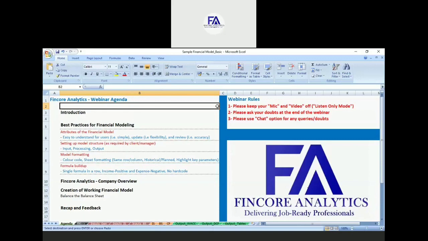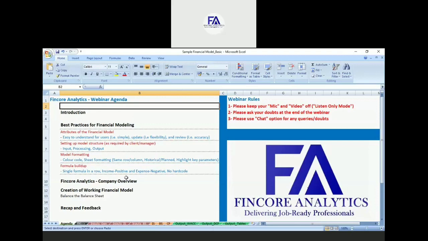Another convention is to report all your income as positive numbers and all your expenses as negative numbers. This is widely recommended and widely used, and that's why we also recommend this process of reporting numbers in your income statement, balance sheet, or cash flow.